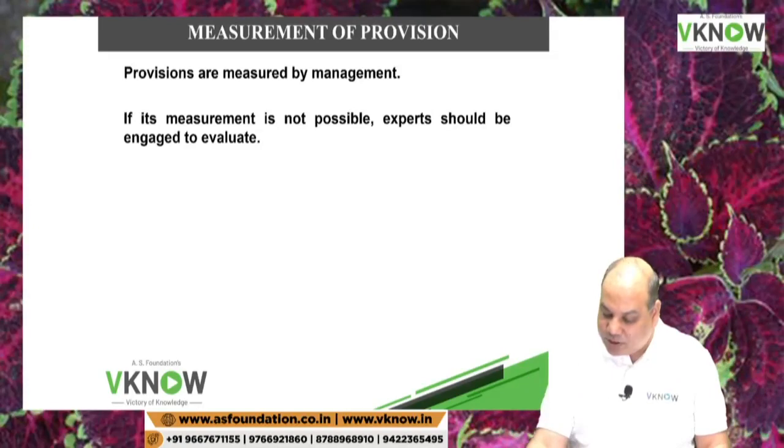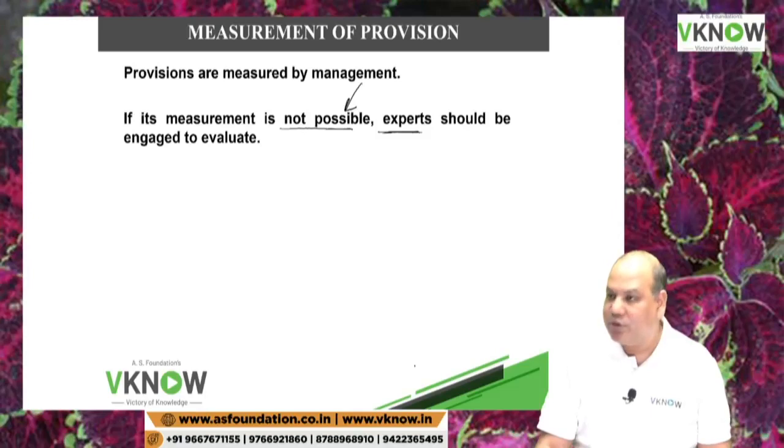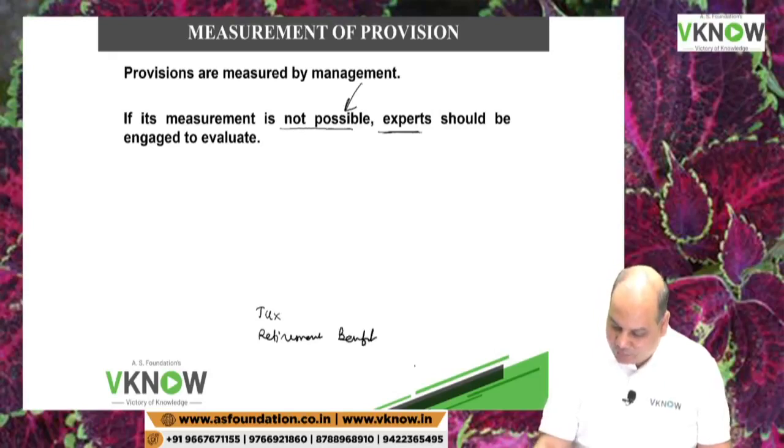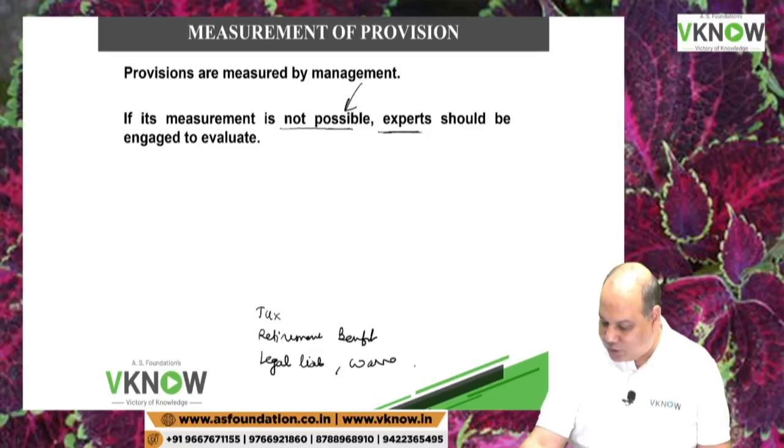So if its measurement is not possible, in spite of all your effort, can the management take the help of experts? Yes. Like for example, as I said, for estimation of tax liability, retirement benefit liabilities, then legal liabilities, you take lawyers, warranty liabilities, you take engineers, technicians, etc. So you can take their help.